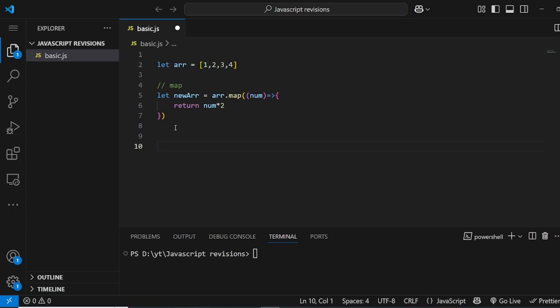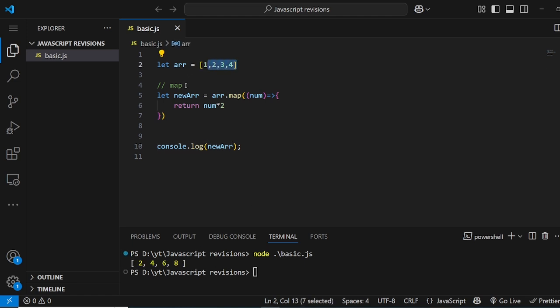So it will return a new array which is multiplied by 2 to each value. Let's log and see that new array, and we should see 2, 4, 6, which is what we said. This is how map works.